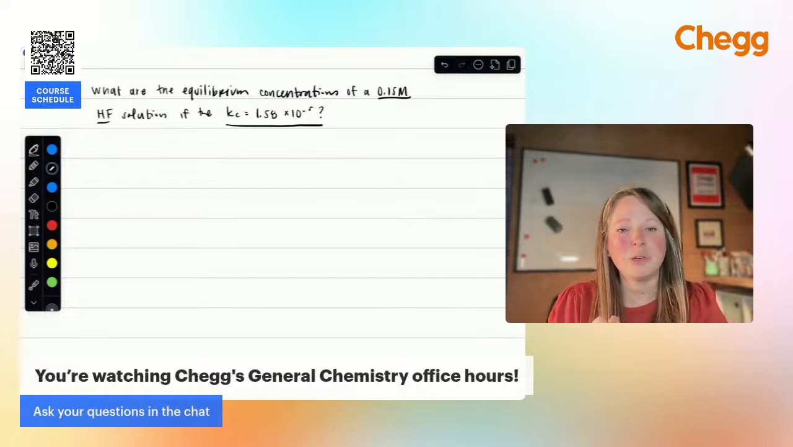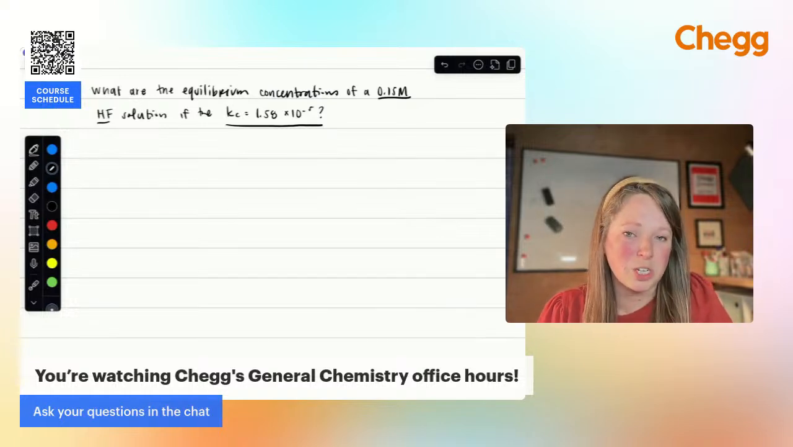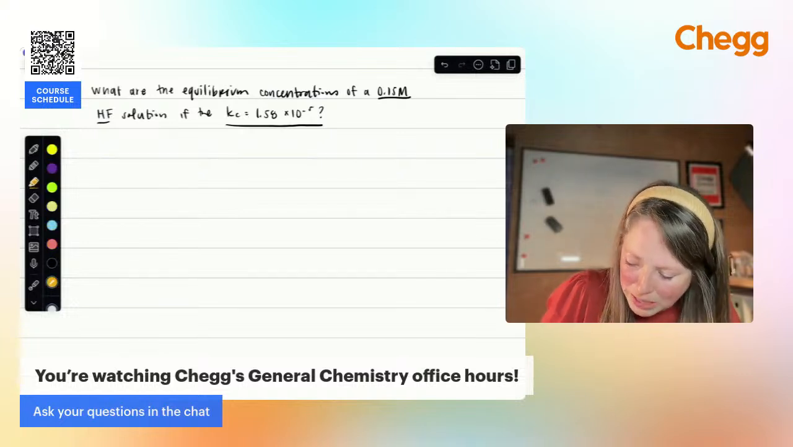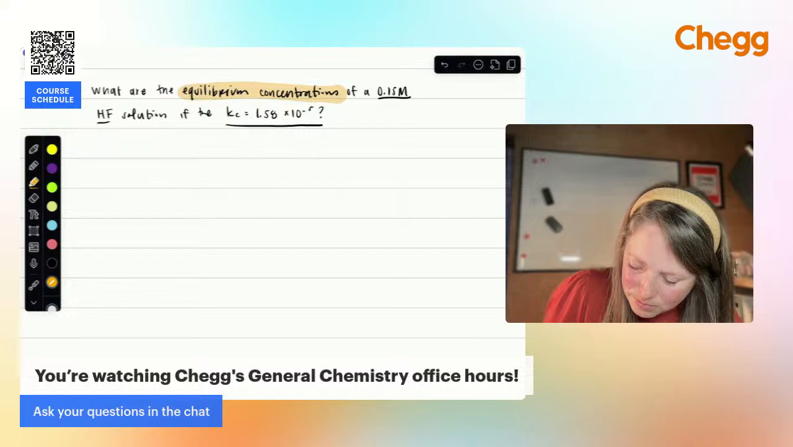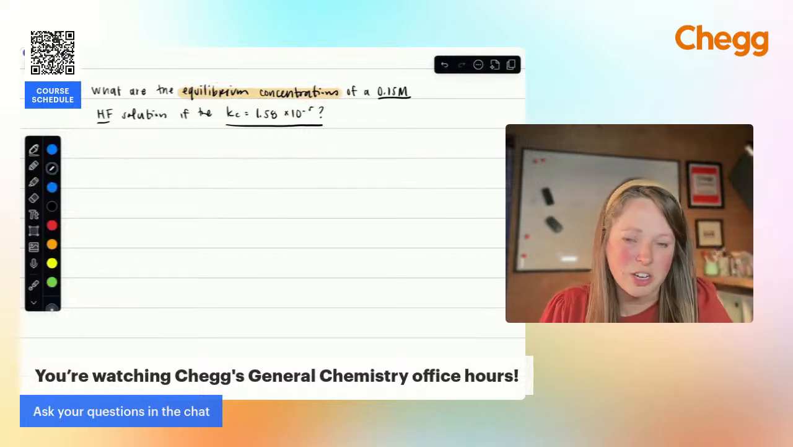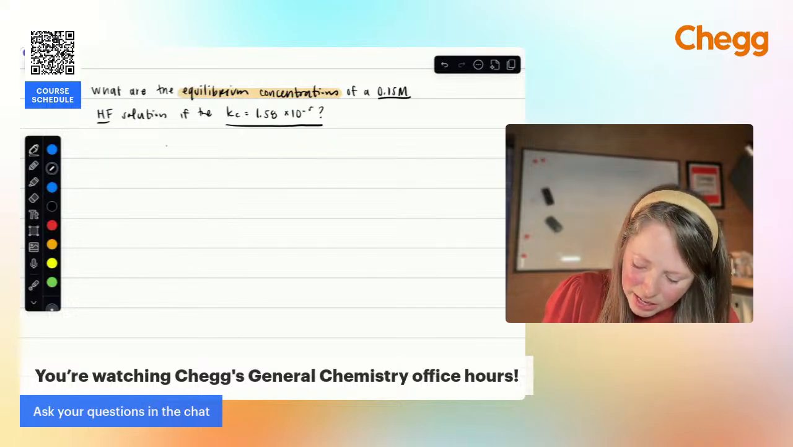All right, so what we want to do is figure out the equilibrium concentration. If you see something like that, you know you're going to have to use that ICE table. So first thing we need is the dissociation reaction. So let's say I have HF.